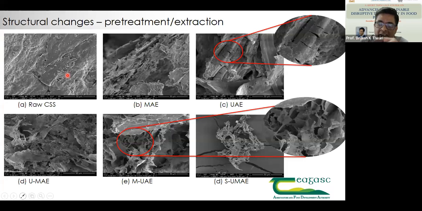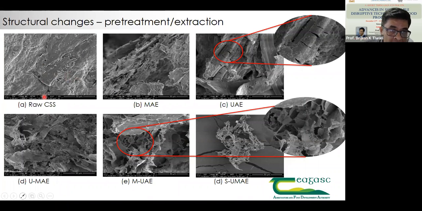So coffee silver skin is something like the red testa we get on top of peanuts. That coffee silver skin has a huge environmental issue, so how do we use it, or how do we get rid of it? We found it is a very good source of proteins, as well as caffeine as a bioactive, plus fibers, and we have also used it, with a technology, as a replacement for phosphates in meat. That's a completely different story altogether.